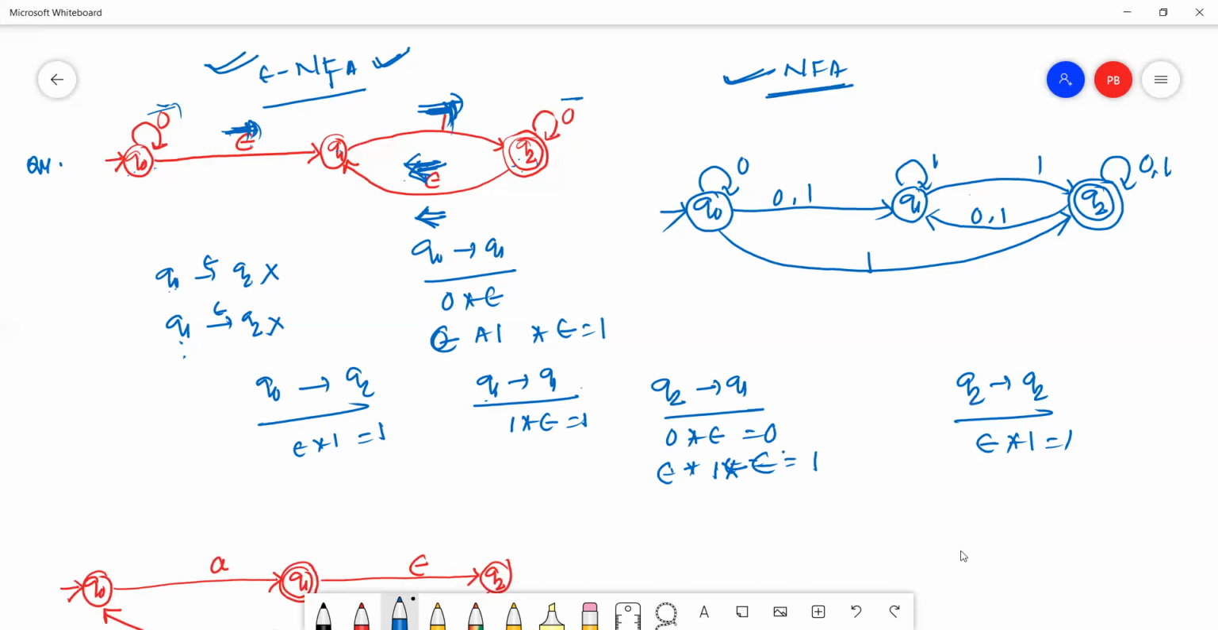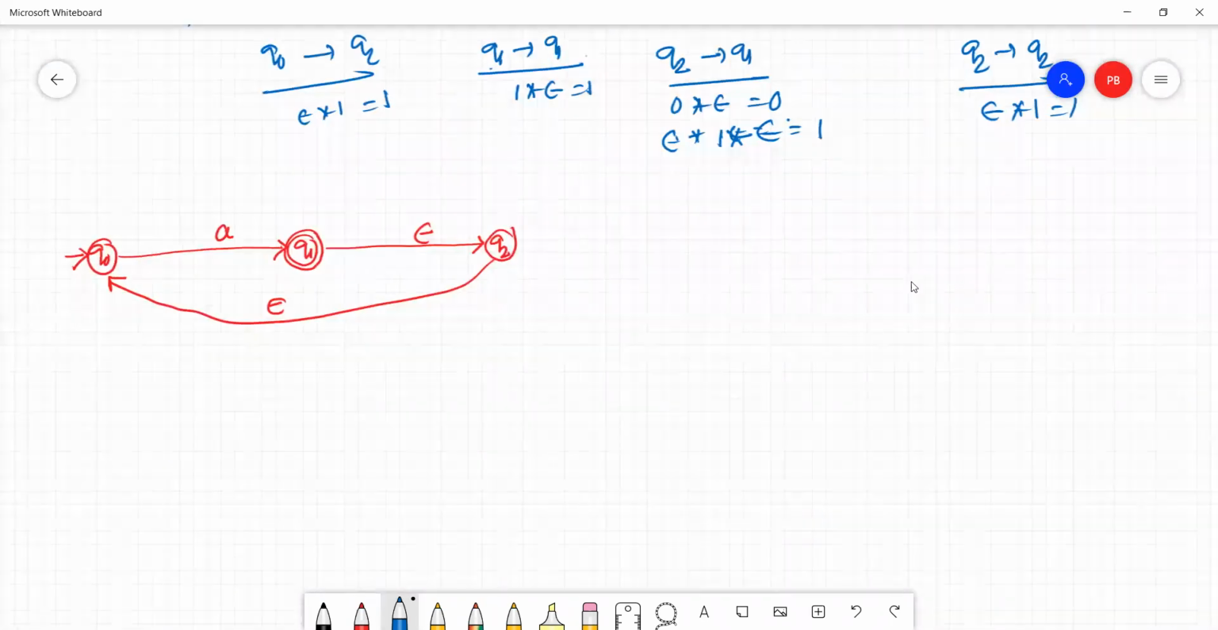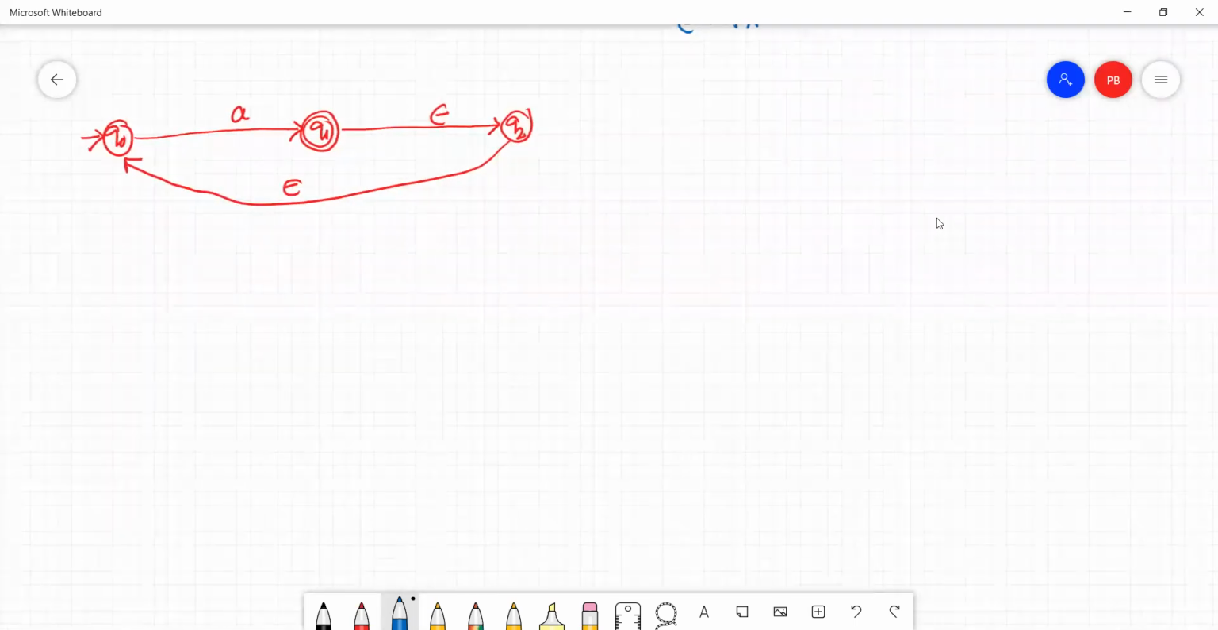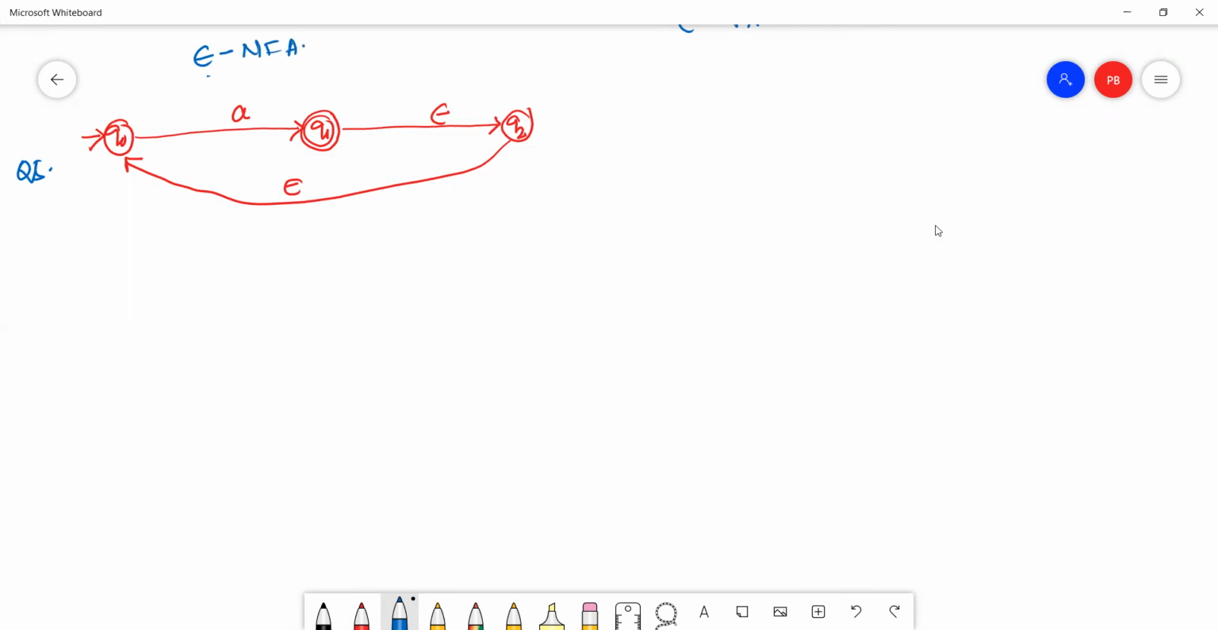Okay. Now we'll see one more construction of epsilon NFA to NFA. This is my question 5. This is the epsilon NFA, and this is my NFA. This is Q0, this is Q1. Simply copy all states of the epsilon NFA. This is Q2.